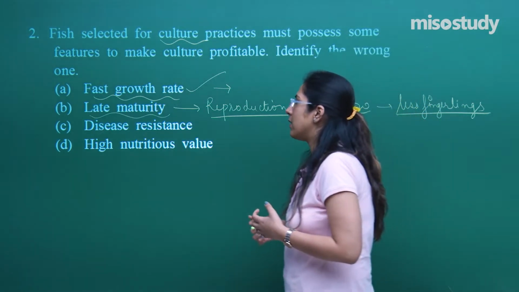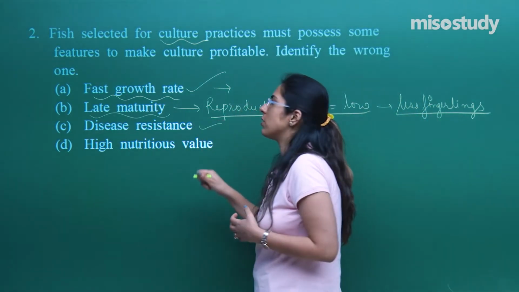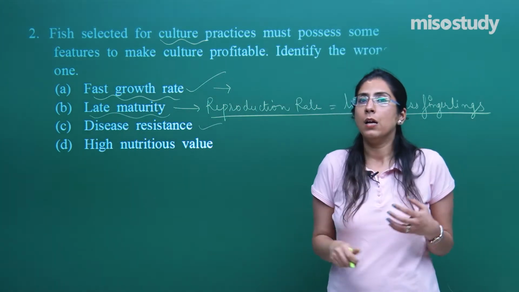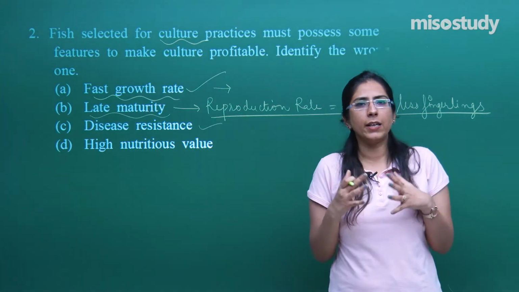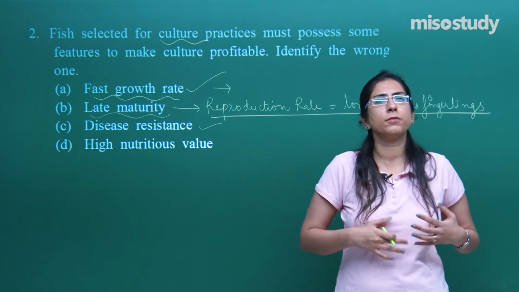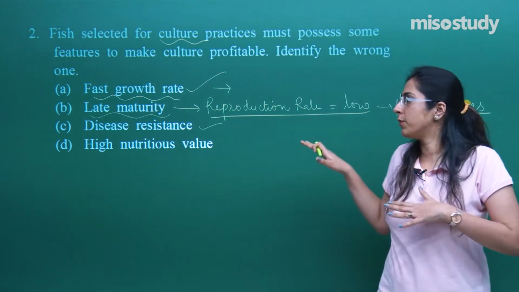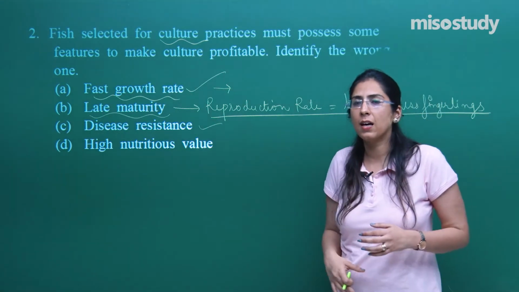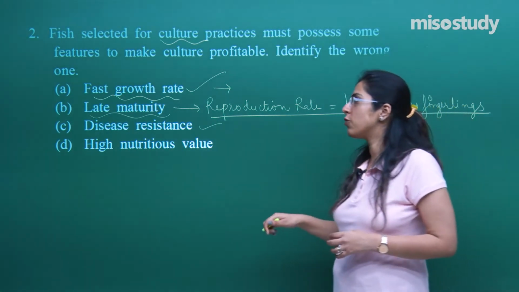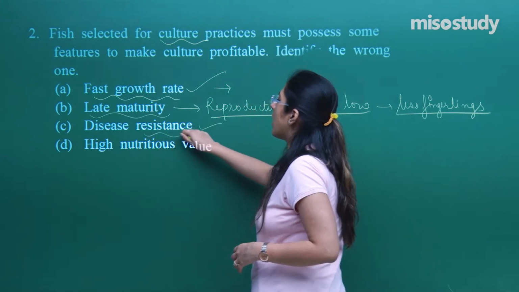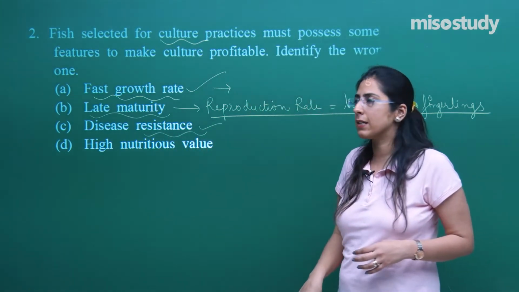Similarly, the C indicates disease resistance. Yes, our fishes should be disease resistant. Like in our case, we are exposed to bacterial diseases and viral diseases. Similarly, in the case of fishes also, bacterial diseases are there, viral diseases are there. So, they should be resistant to such bacterial as well as viral diseases.